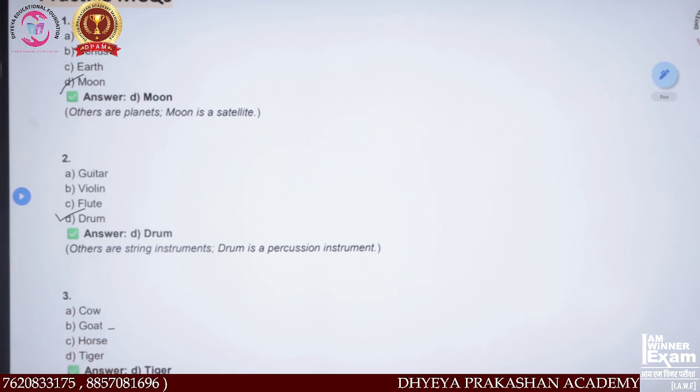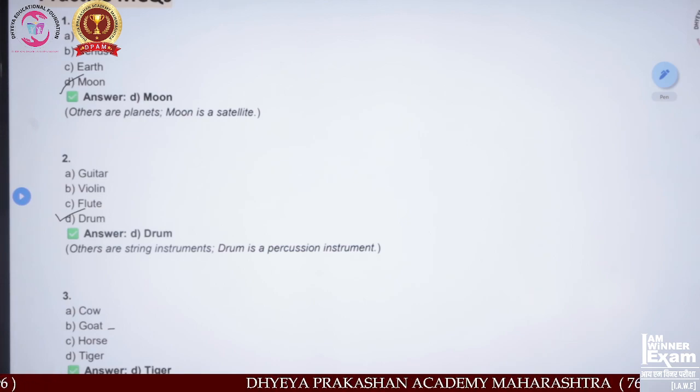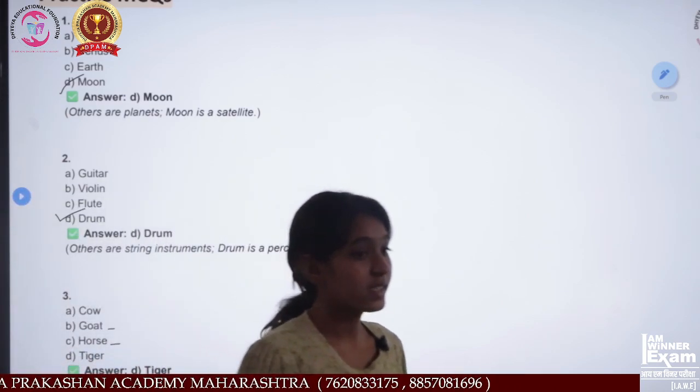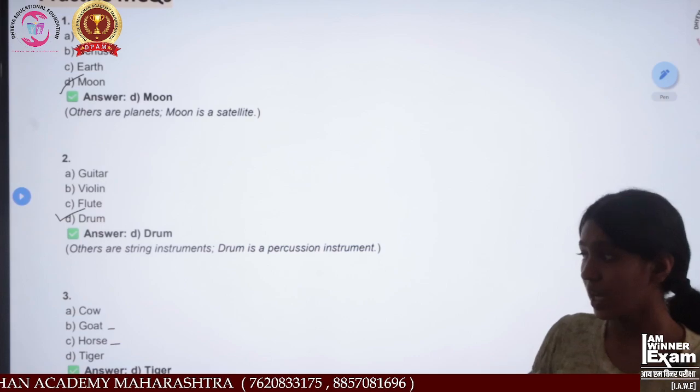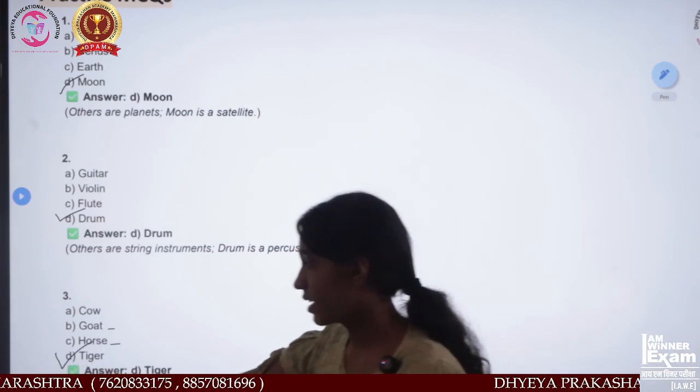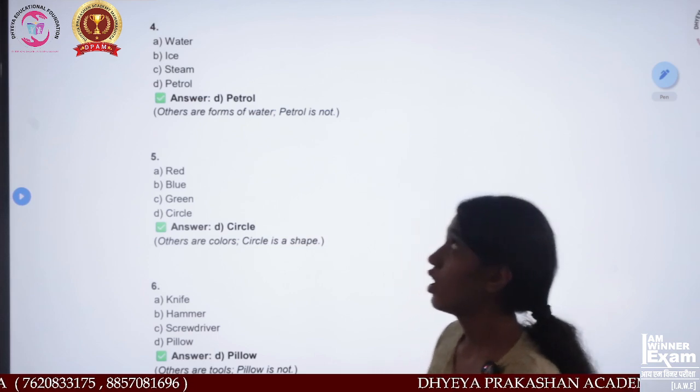Goats are also used for milk and many things. Horses are also used in weddings. And tiger is the only wild animal, which does not live with humans and is not able to live with humans. That's why tiger is the correct answer.